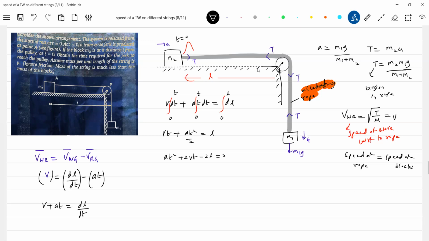Quadratic equation, let me solve this. t is equal to minus 2V plus or minus root of b square minus 4ac, should be 8aL, by 2a.